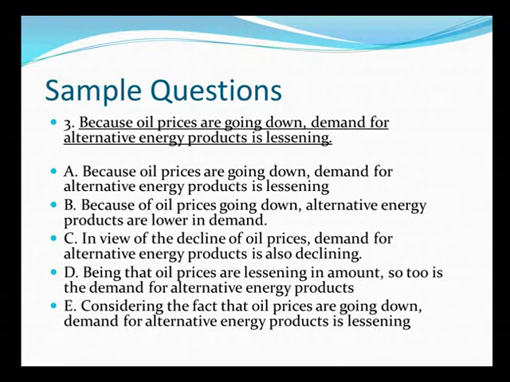Starting with B. Because of oil prices going down, alternative energy products are lower in demand. First part is all right here. Second has a problem, are lower in demand. C part. In view of the decline of oil prices, demand for alternative energy products is also declining. This could have been a good choice, but we don't need to replace lessening with declining.